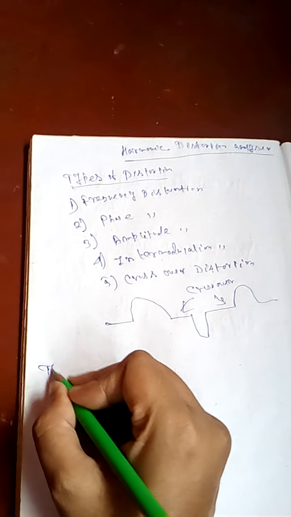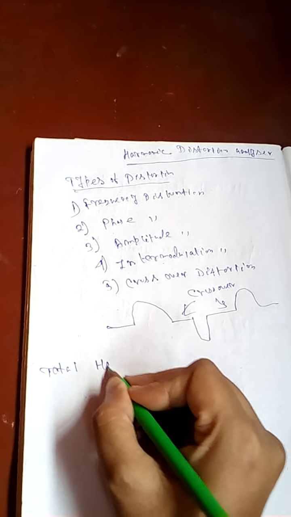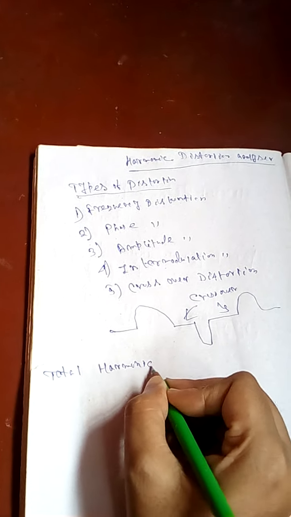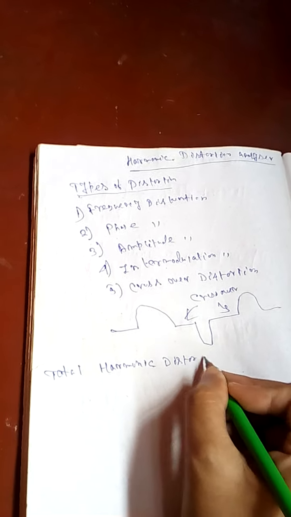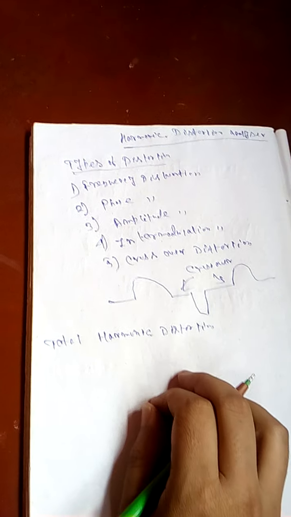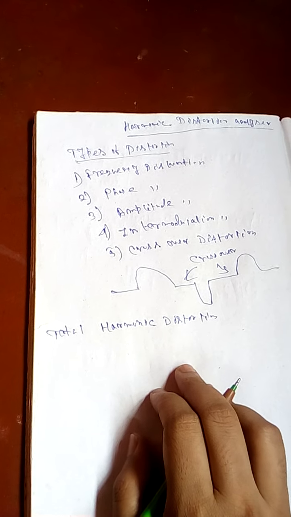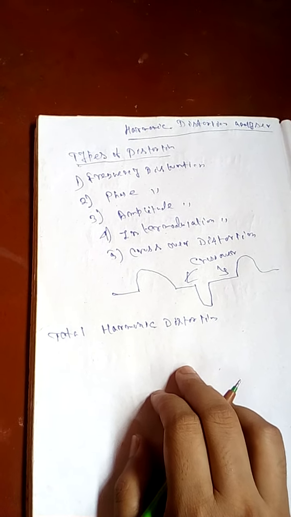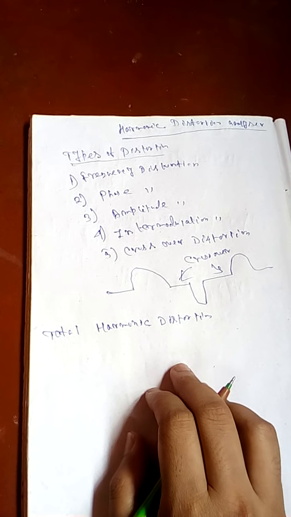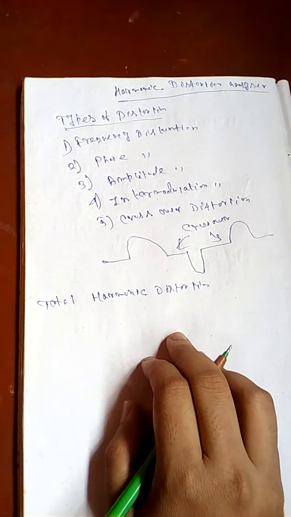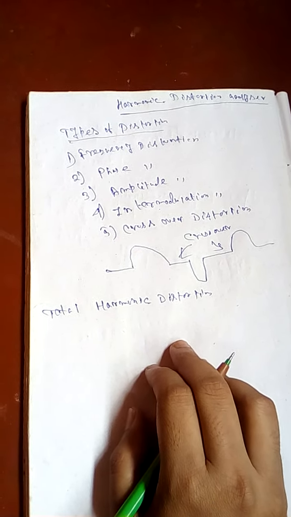So, total harmonic distortion. What is total harmonic distortion? A nonlinear system produces harmonics of the input sine wave. The harmonics consist of sine waves of all frequencies which are multiples of the fundamental of the input signal.